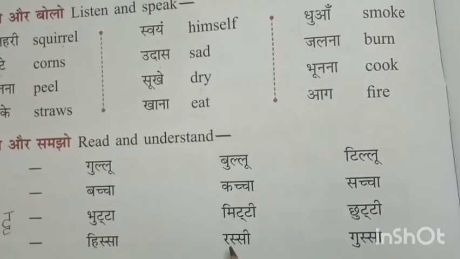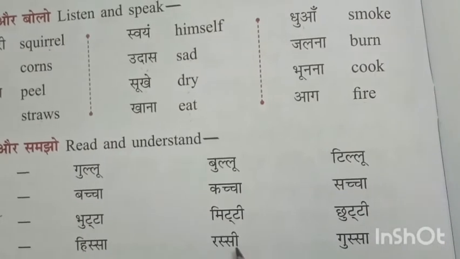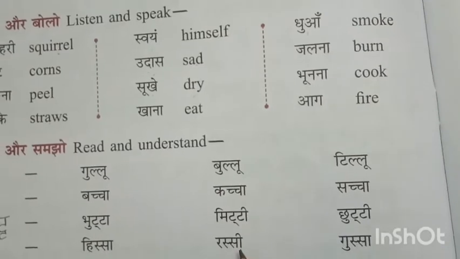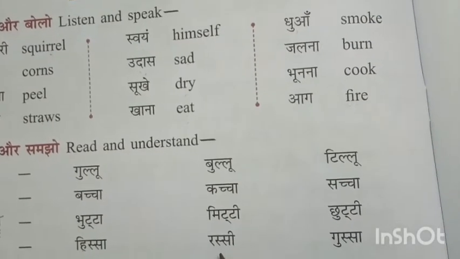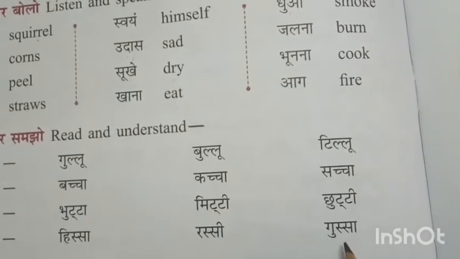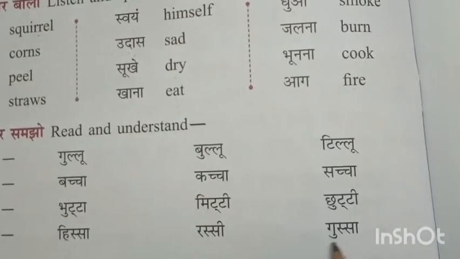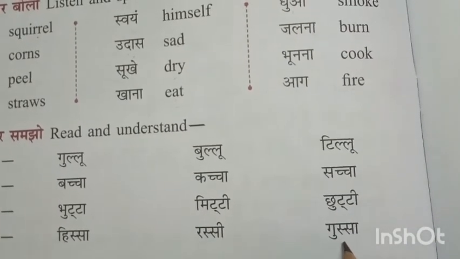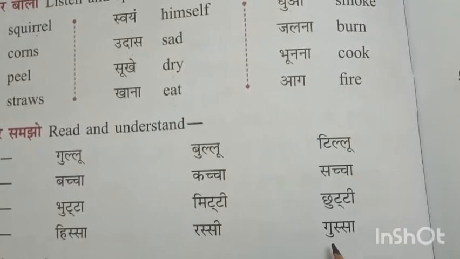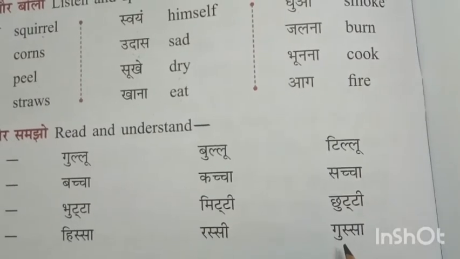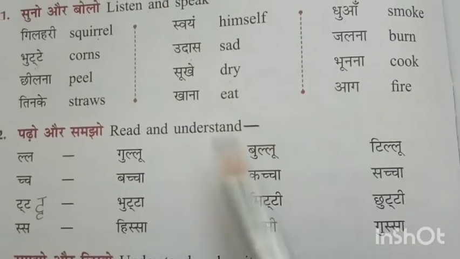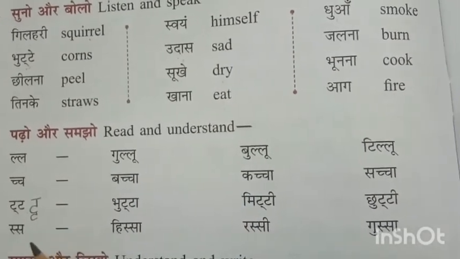Understand? Next, r, s, si. Rassi. Rassi means rope. Next, gu, s, sa. Gussa. Gussa matlab angry. Understand, children? This is only for your understanding purpose. So these are the words related to these half letters.